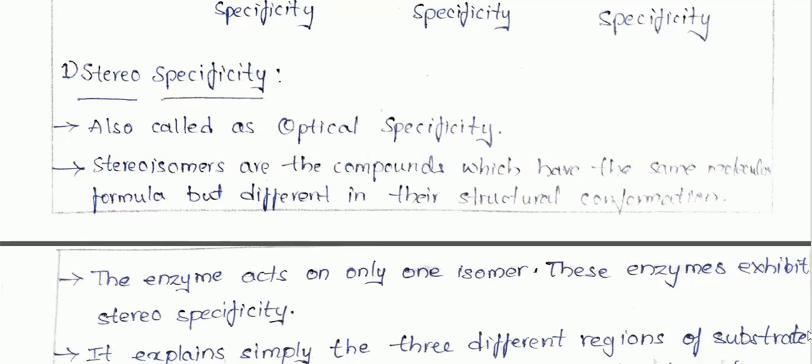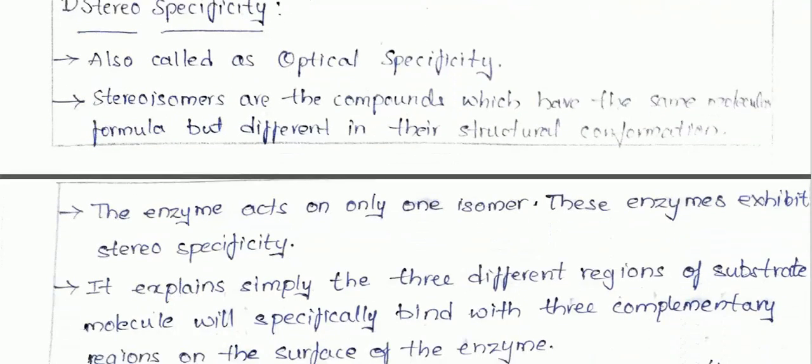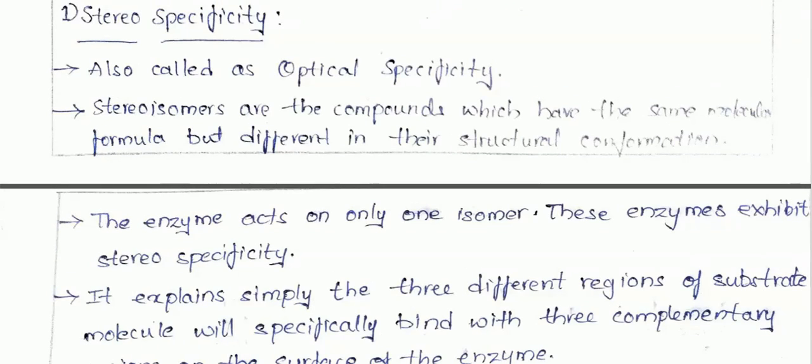These stereoisomers which show enzyme specificity are called stereospecificity, and the enzyme acts only on one isomer.